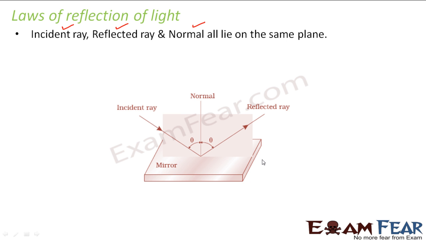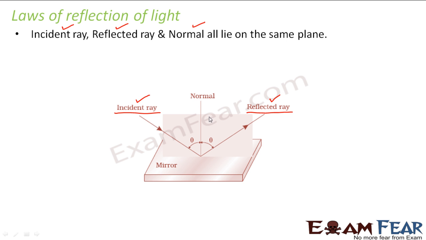Let us suppose this mirror is my boundary. The ray of light which strikes this mirror, since it is incident on the mirror, is known as the incident ray. The ray of light which bounces back from the mirror is the ray formed after reflection, so this is known as the reflected ray.